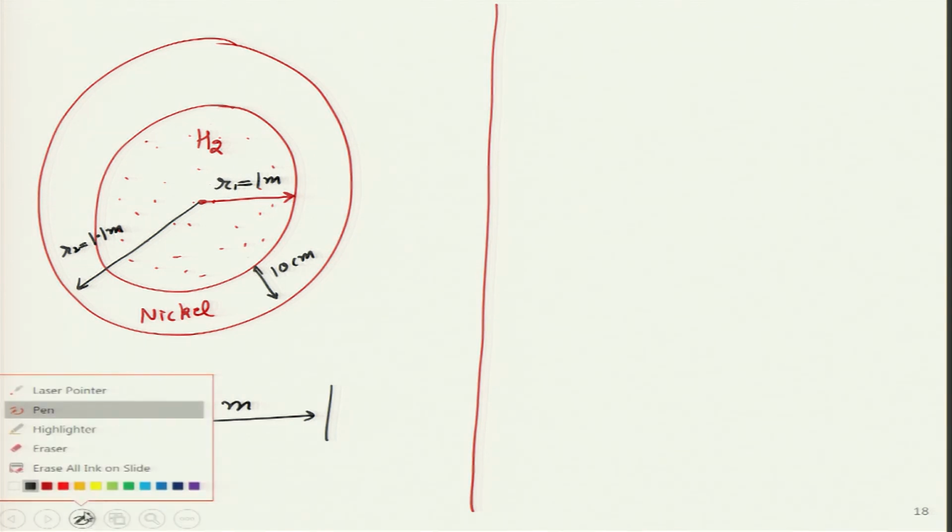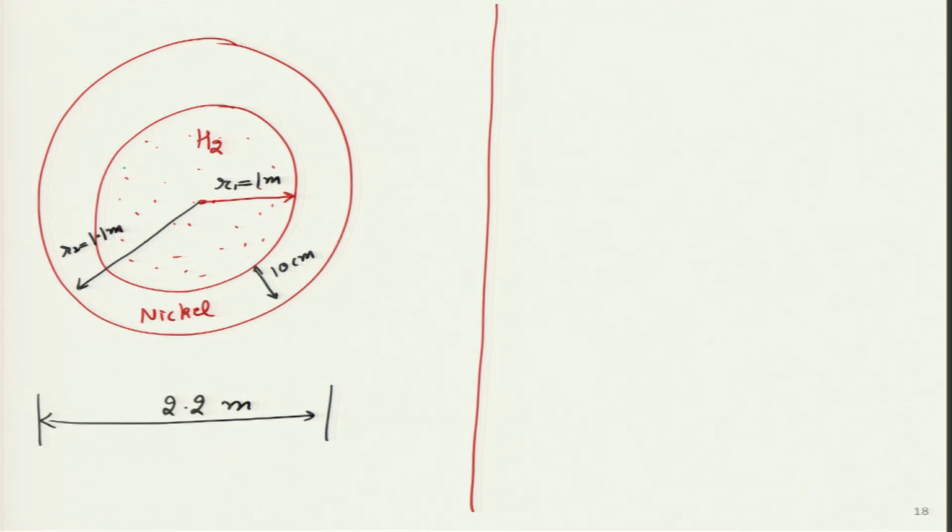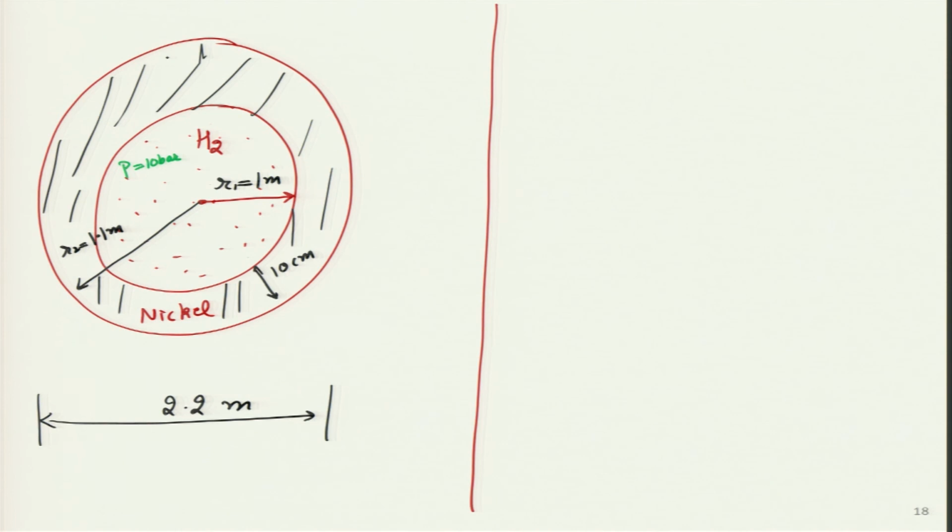Inside pressure is known to us. I think inside pressure we are going to take a very high value, maybe 10 bar. What we are going to figure out in this particular case: there are no holes, nothing. This whole nickel is a solid metal. What we are going to find out is how much hydrogen is diffusing even through solid metal.